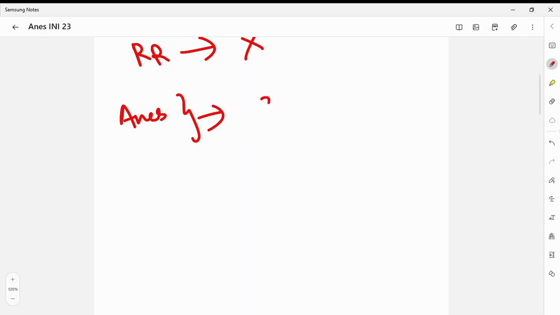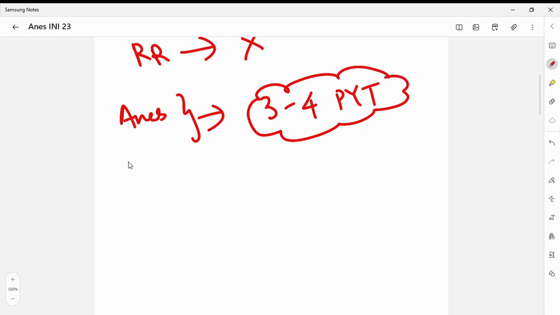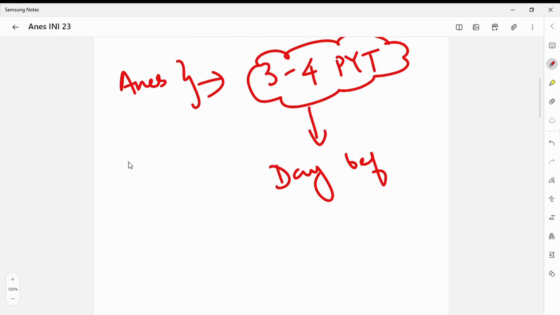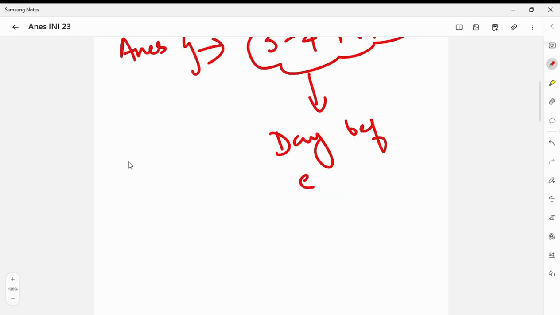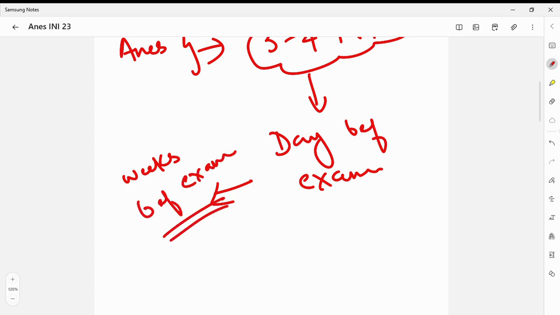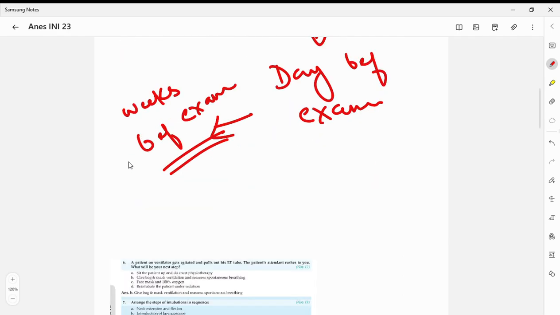These 3 to 4 sections are called PYTs, and these PYTs need to be touched the day before exam, or maybe weeks before exam. You can put it either way. On this note we'll get started. Hope it sorts your query.